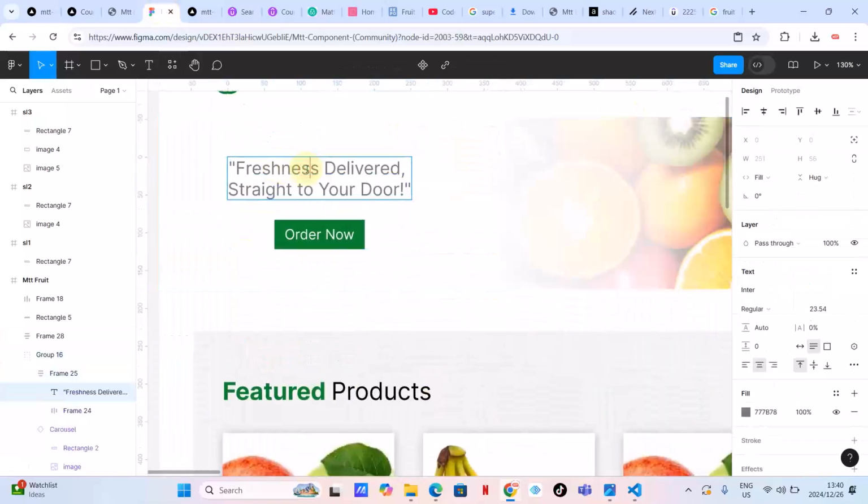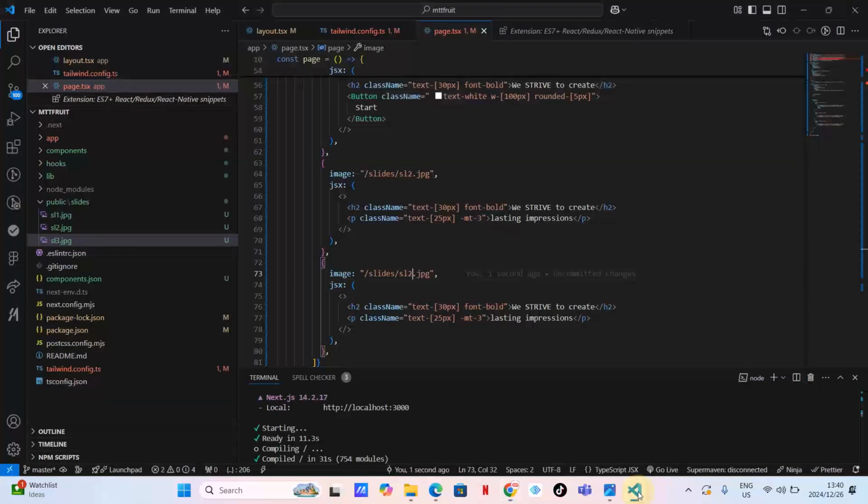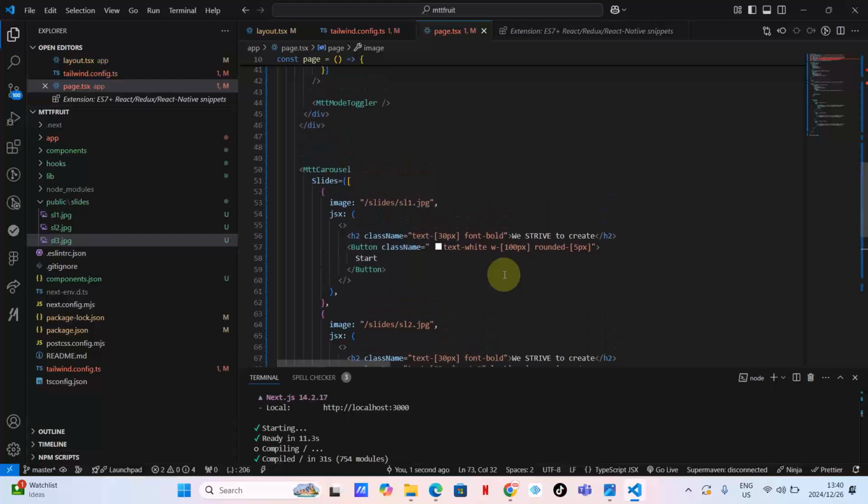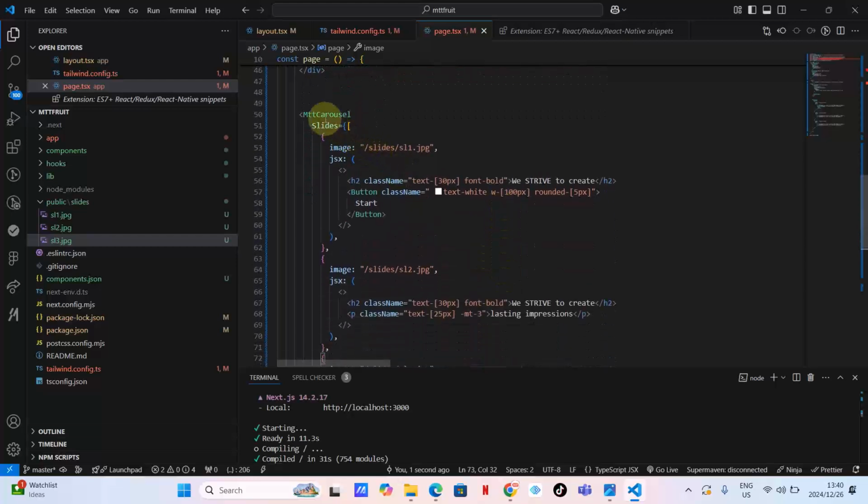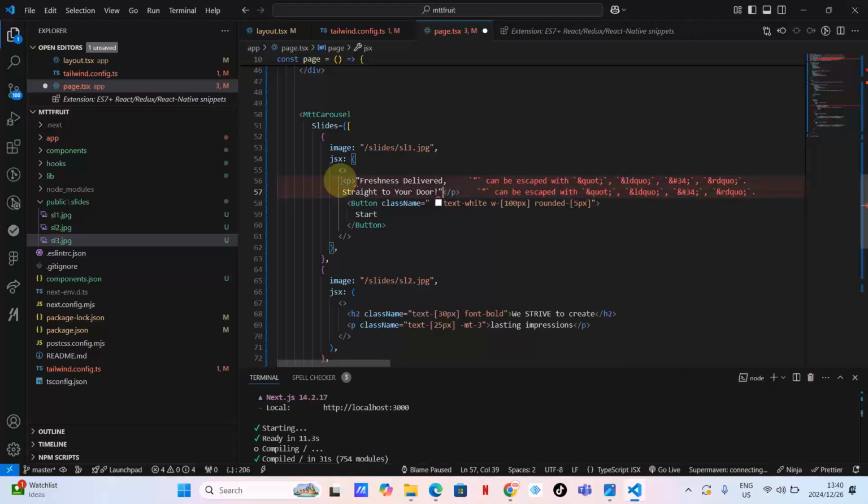Okay, where I can just copy this and go back here to the first slide. Where is the first slide? Okay, this is Mtt carousel. We've got some slides here. We've got an array, and as you can see, we start with an image and there is JSX here. So our JSX is this. This is H2. I don't think I need H2 here, so let me just make a paragraph and then type this.